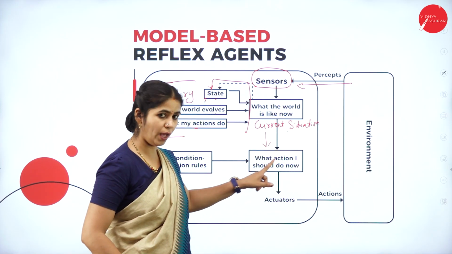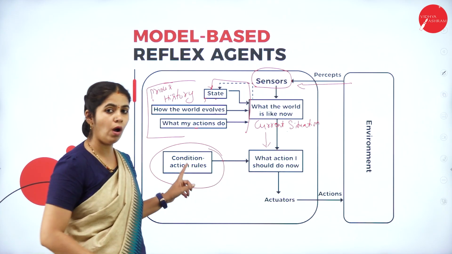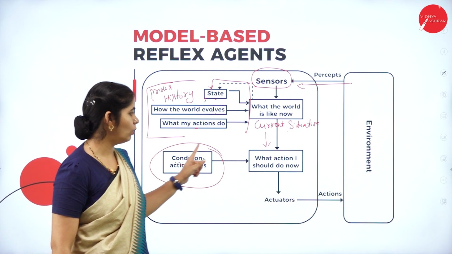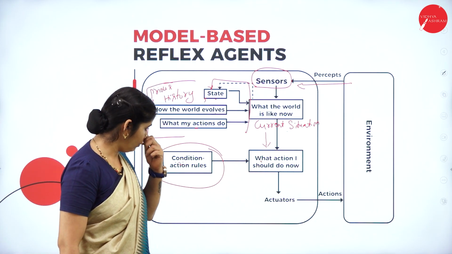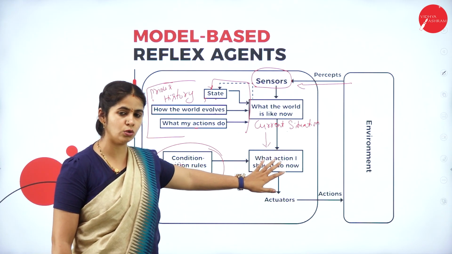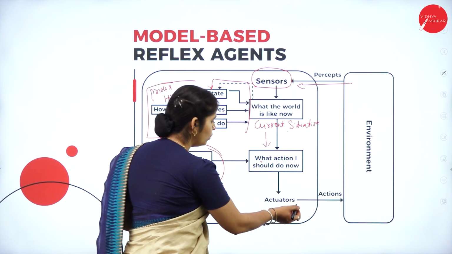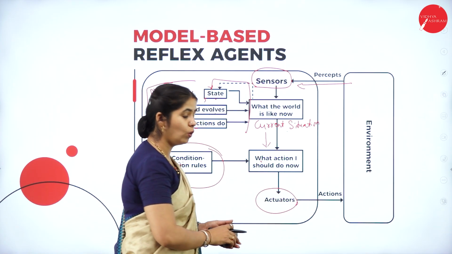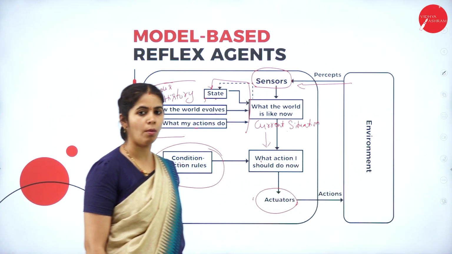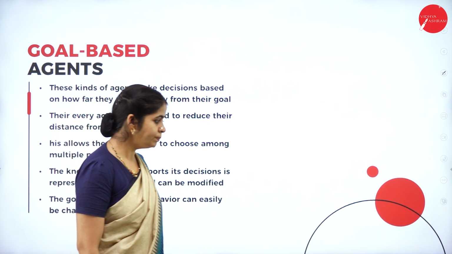So depending on it, it compares this with that, and then it will take the action. What action should I do? That purely depends on the conditions we give, or the set of rules on which we are going to take the action. Once we have made the decision, the decision has to come in the form of action. So who is going to do that? Actuators are going to give the action back to the environment. So this is all about the model based reflex agent.